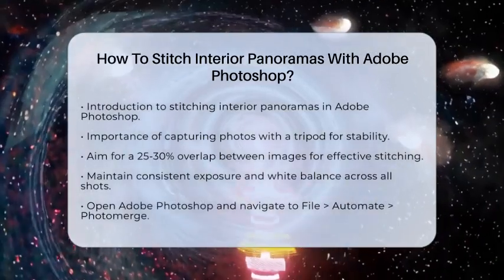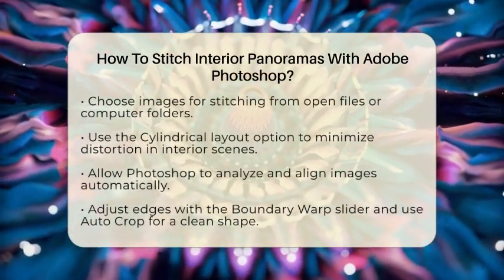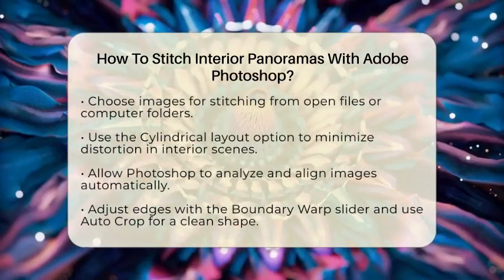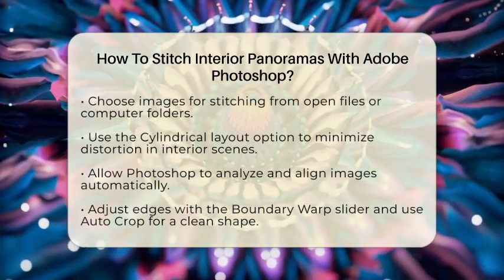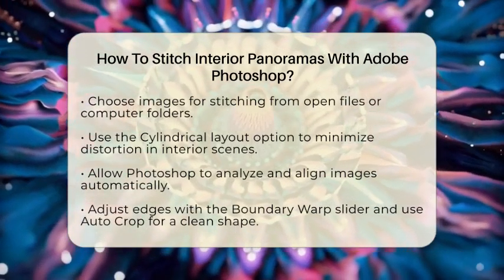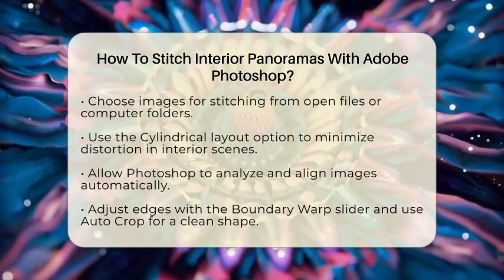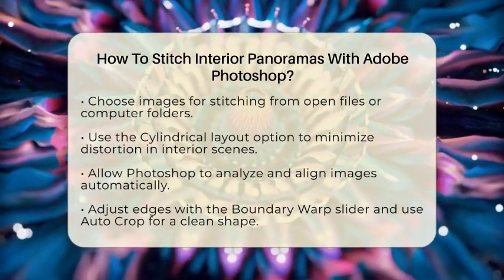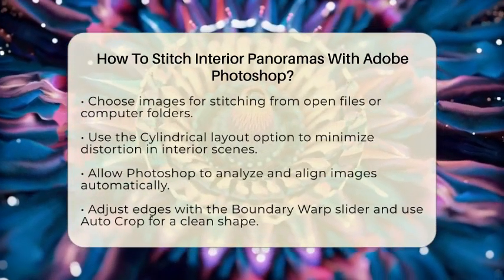Once you have your images, open Adobe Photoshop. Go to the File menu, then Automate, and select Photomerge. In the Photomerge dialog box, you can choose the images you want to stitch together. You can either add open files or browse your computer folders to select your images. For interior scenes, the cylindrical layout option often works best to reduce distortion.